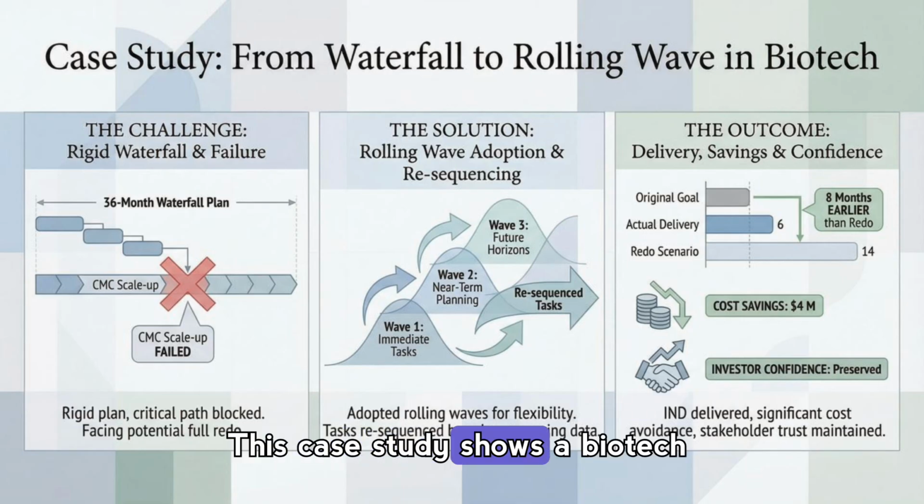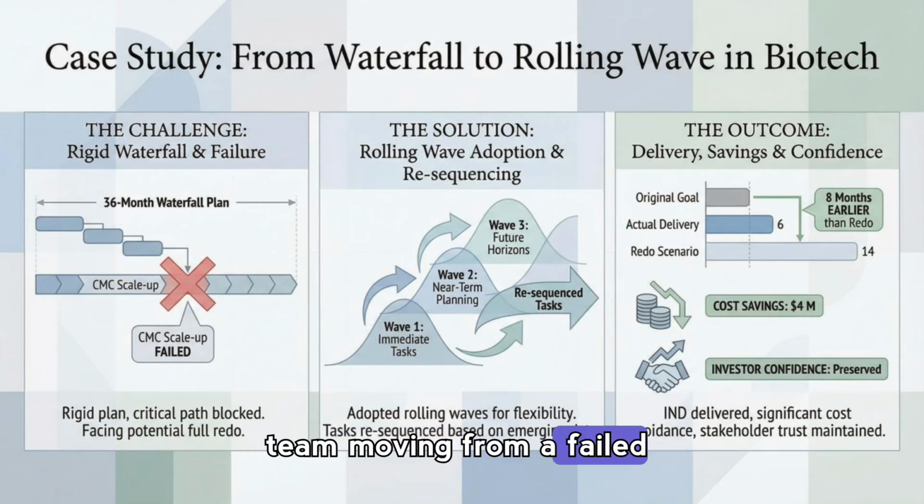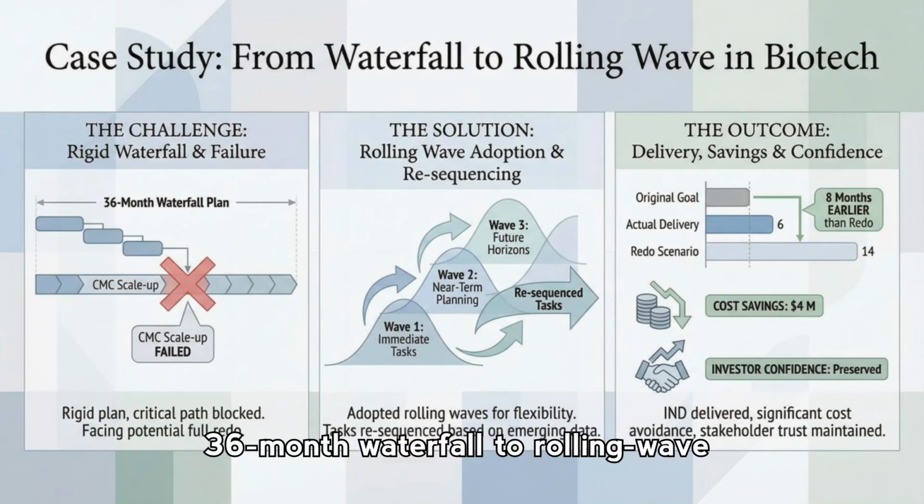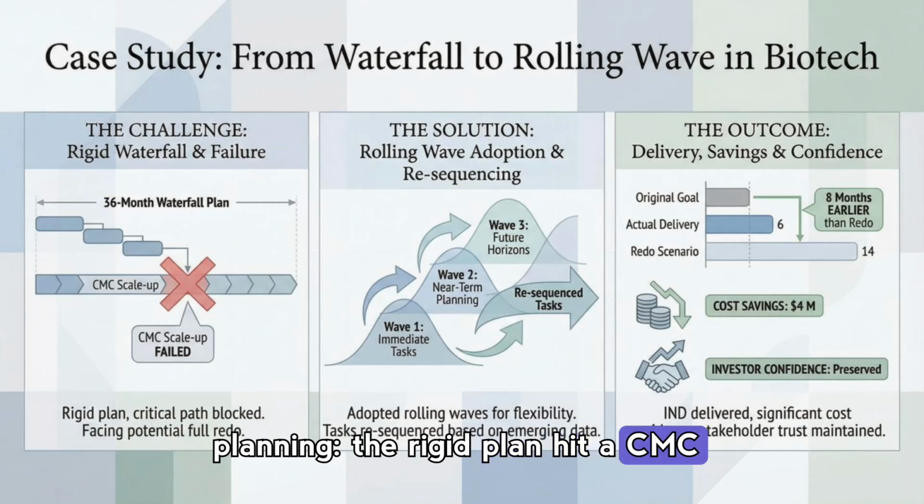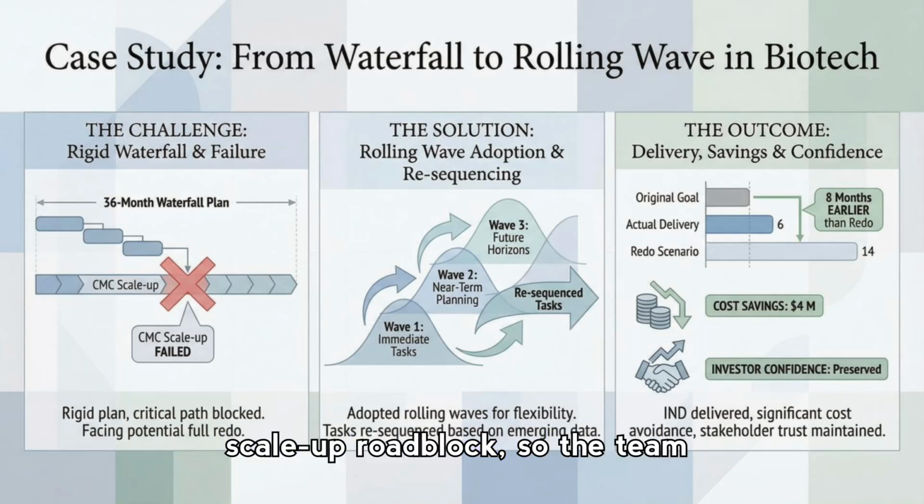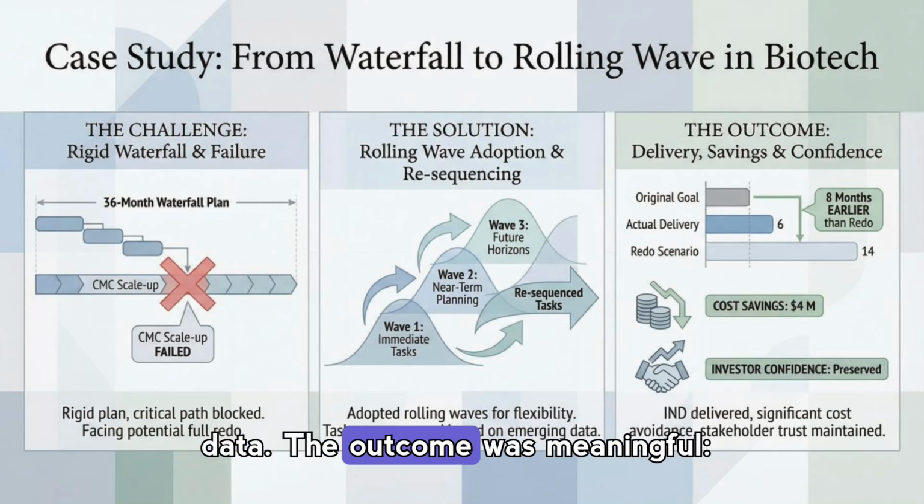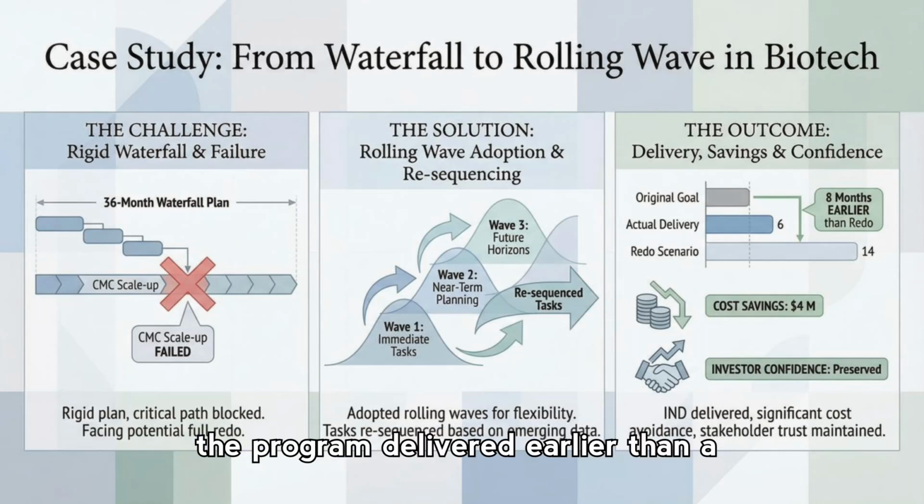This case study shows a biotech team moving from a failed 36-month waterfall to rolling wave planning. The rigid plan hit a CMC scale-up roadblock, so the team adopted rolling waves and resequenced tasks based on new data. The outcome was meaningful. The program delivered earlier than a full redo, preserved investor confidence, and realized about $4 million in cost avoidance.